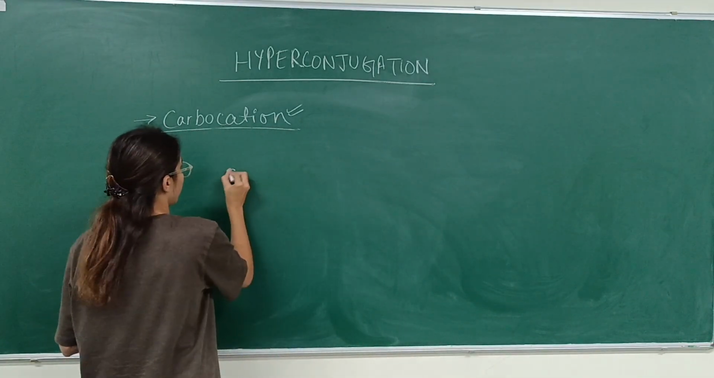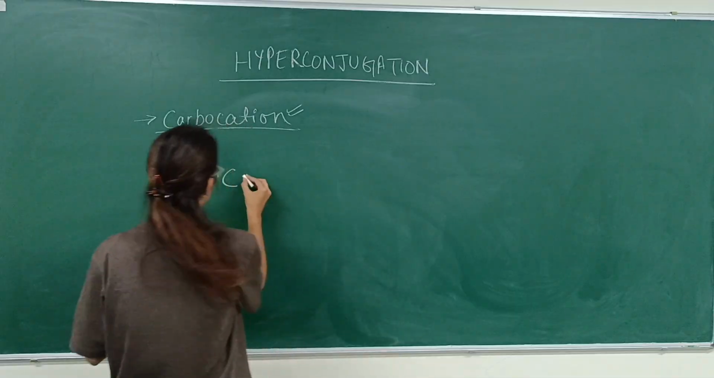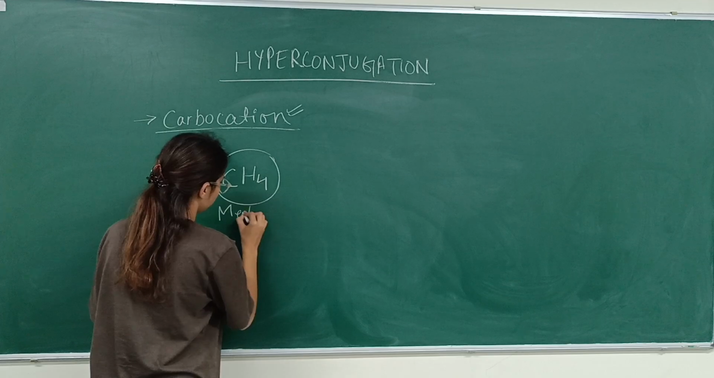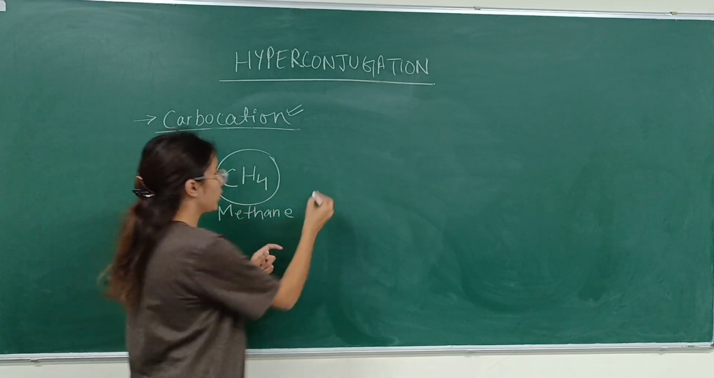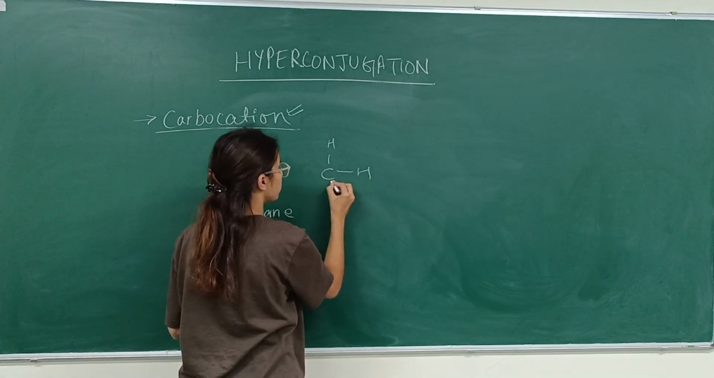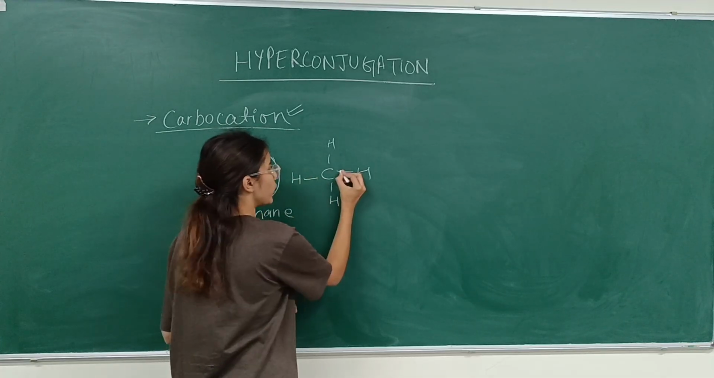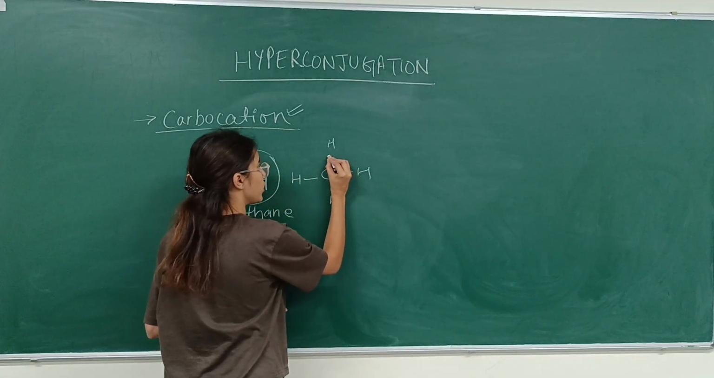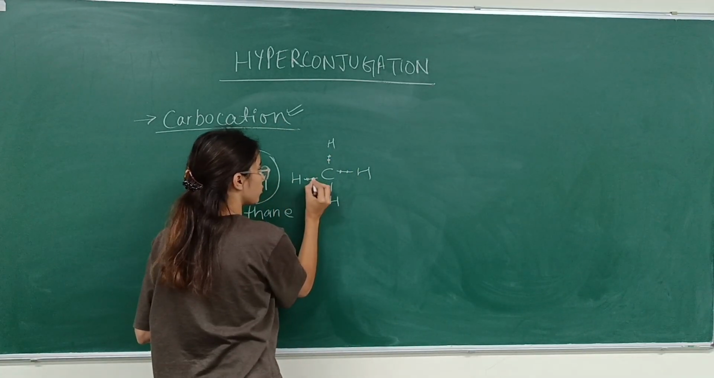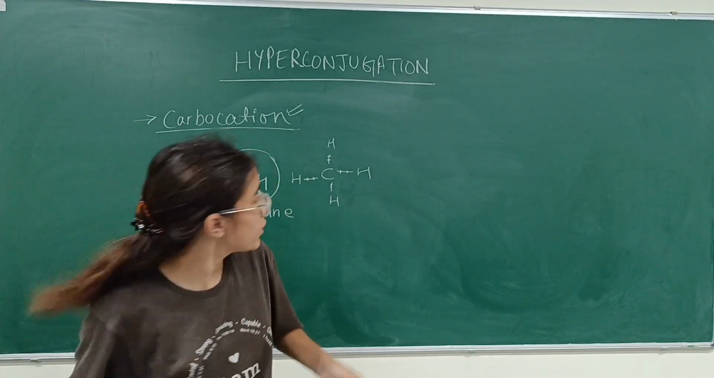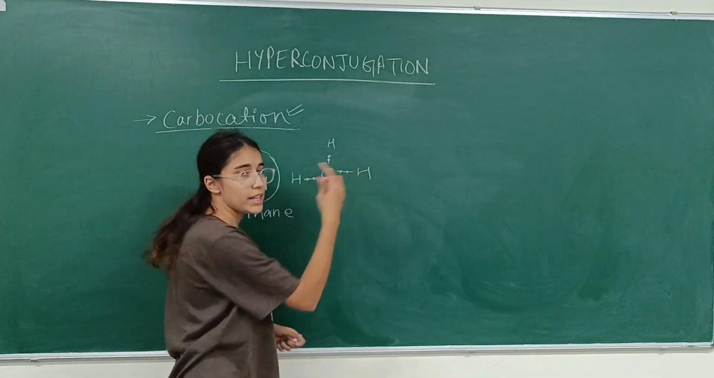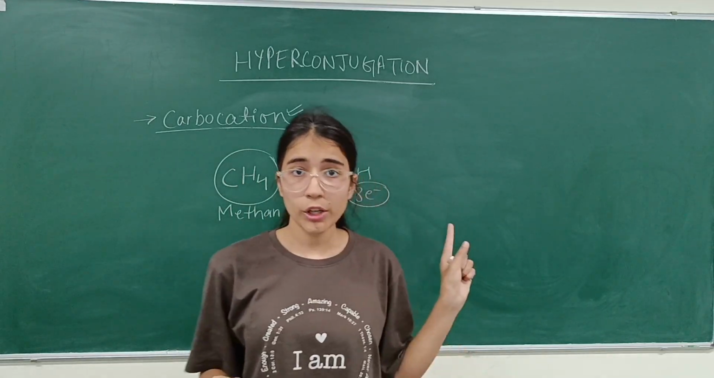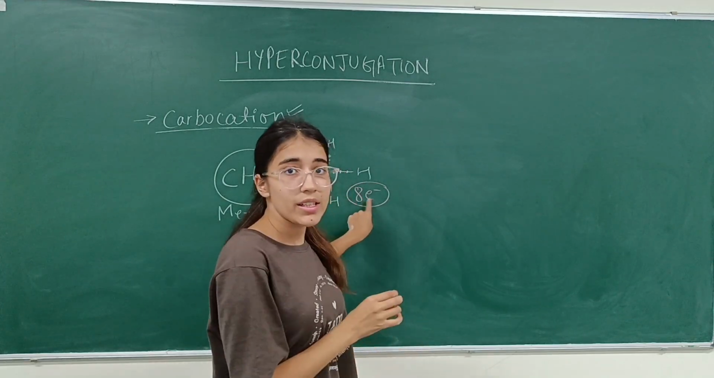For example, if we take a simple organic molecule, CH4, this is methane. Here you can see each bond contains 2 electrons. So these consist of 1, 2, 3, 4, 5, 6, 7, 8, an 8 electron species. This means this particular molecule has its octet complete.